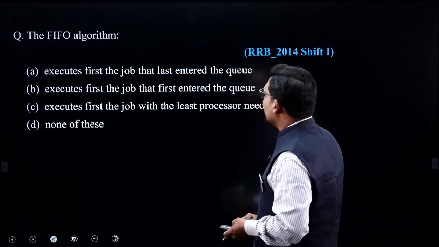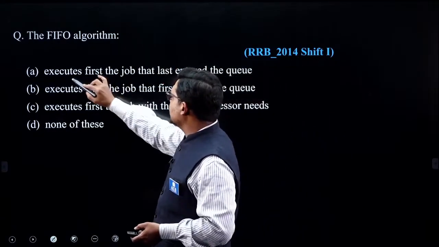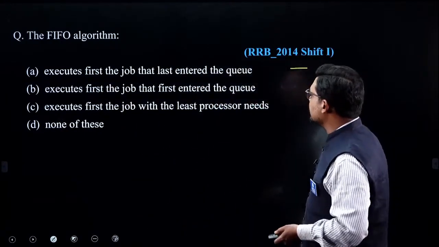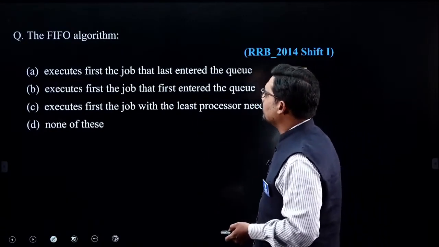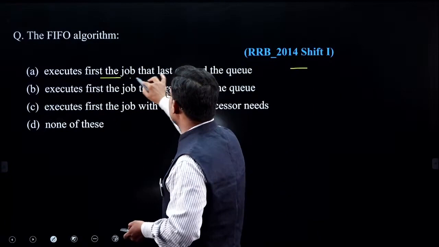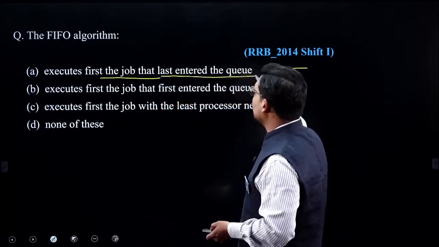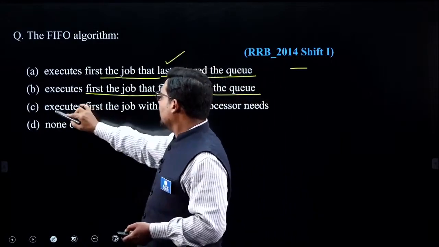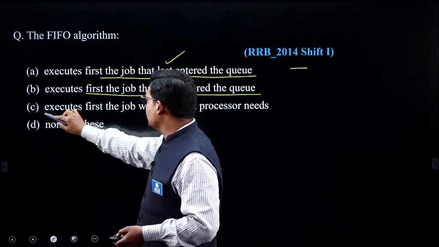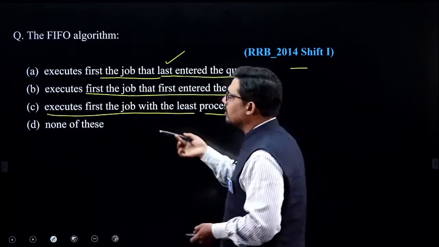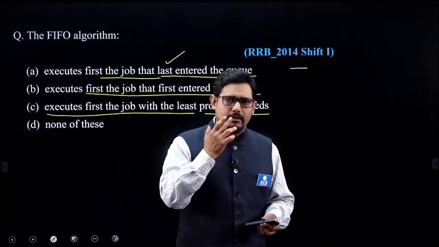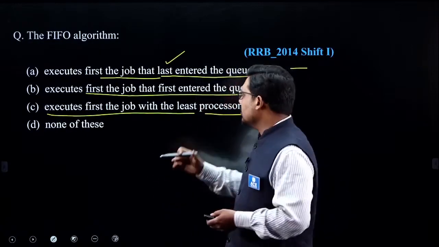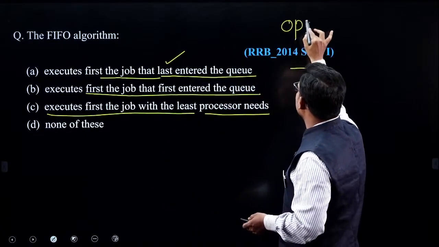And look at a few more questions. The FIFO algorithm executes the jobs: FIFO, first in first out. This topic is from operating systems. How does this FIFO algorithm work? Execute first the job that first entered into the queue; execute first the job that last entered into the queue. First one is the last entered, second is the first entered. Execute first the job with the least processor needs, and none of these. So see here again regarding the level, a very basic level of question has been asked from this topic. This particular question is from the operating system.